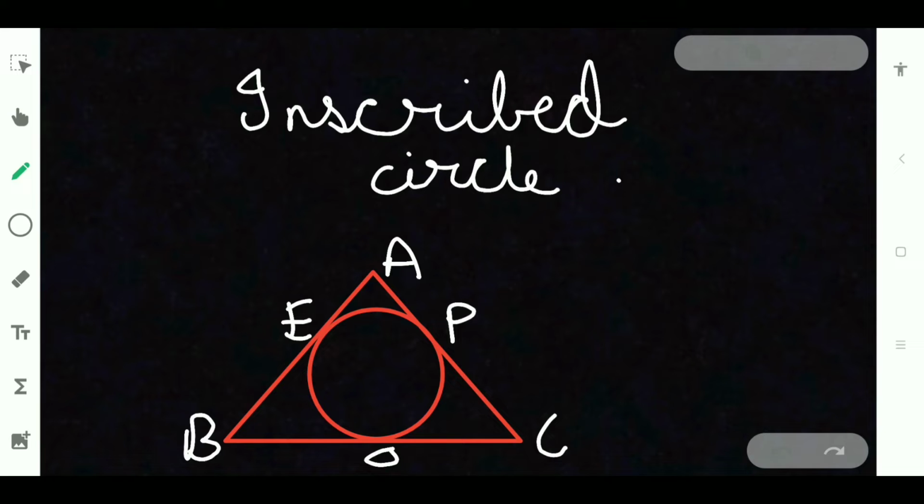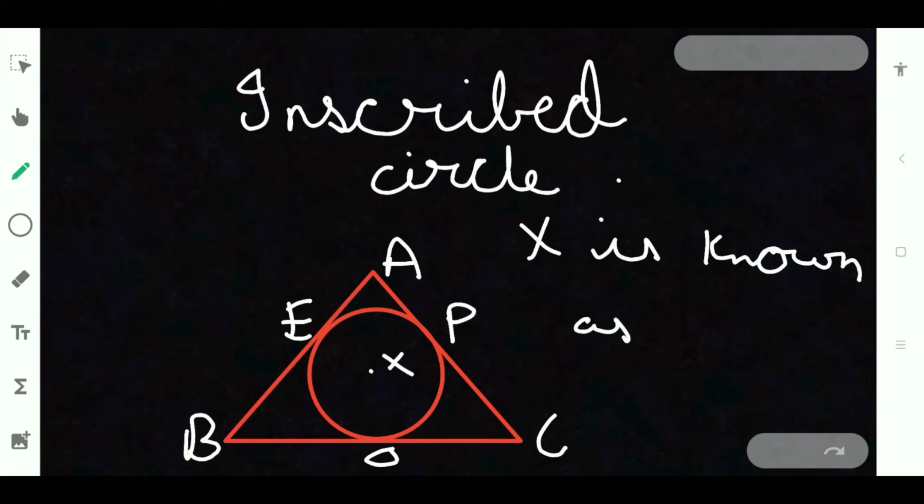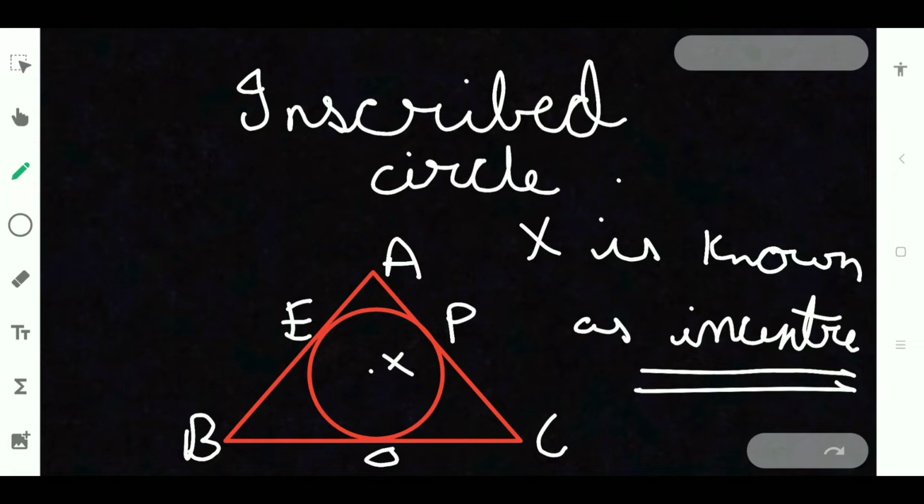So when it is having the center of the inscribed circle, means here we are having a center, right? This center of the inscribed circle, let us take it as some X, then X is known as incenter. X is known as incenter. Okay, only in an inscribed circle it is known as incenter.